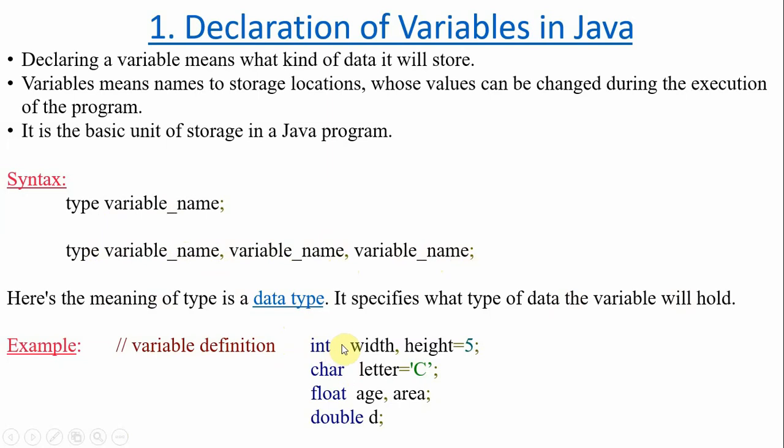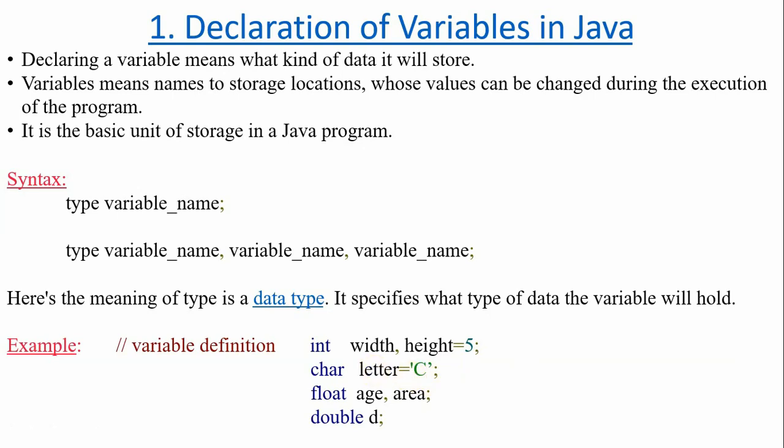Examples of variable definitions. Declaration means we are not assigning any value. Definition means we are assigning a value also. Int width and height come under the integer data type. For width we are not initializing any value, but for height we are giving a value of 5. 5 is actually a literal. Char letter: char is a data type, letter is a variable name, and we are giving it a character literal value.